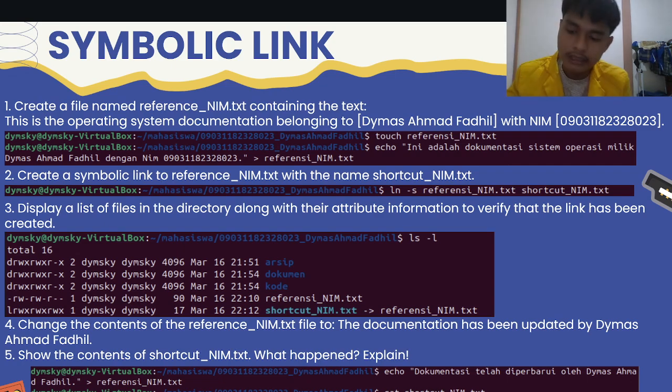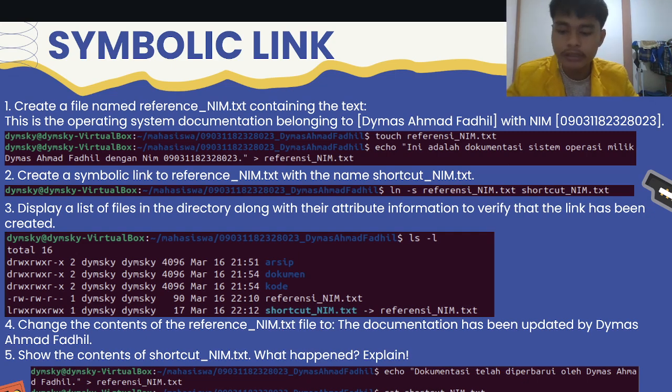Okay, I will explain the change of the content from referensi_nim, which also affects shortcut_nim, because the symbolic link only points to the original file. A symlink is a reference that points directly to the original file, not a copy of the data.